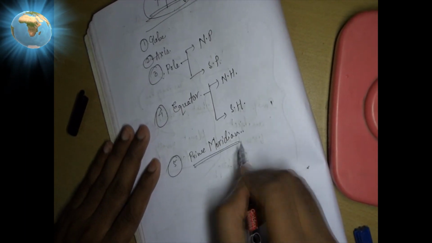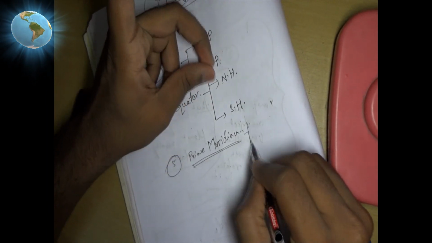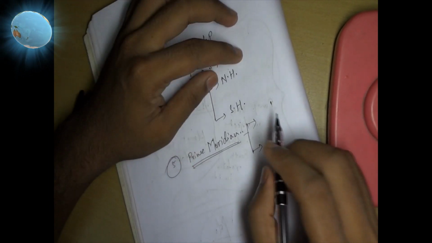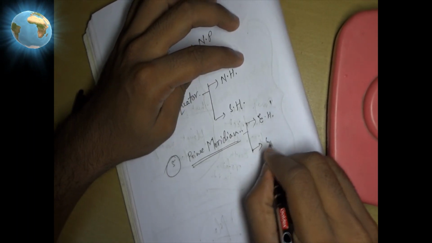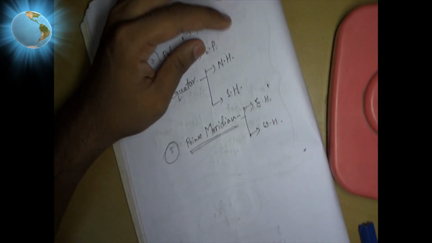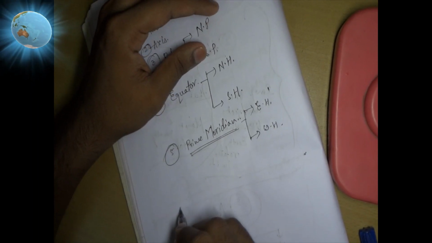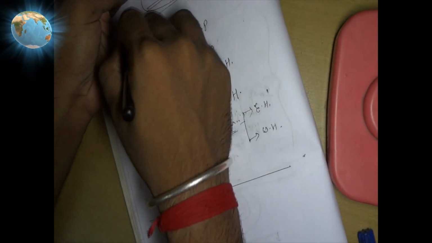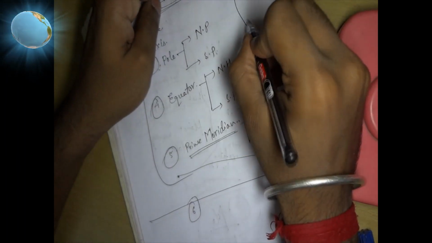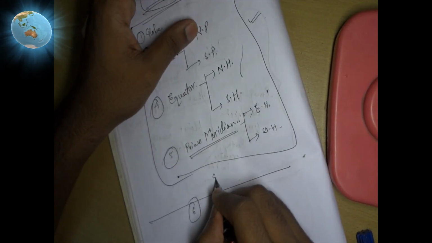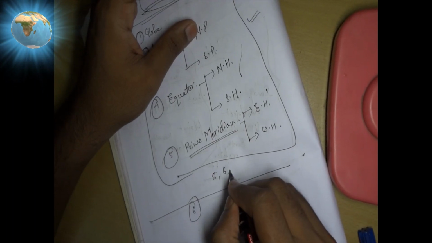When I'm talking about the prime meridian, I'll be getting again two hemispheres particularly, and these hemispheres are the eastern hemisphere and the western hemisphere. Okay, and the last topic up to here is for standard 5, 6, 7.